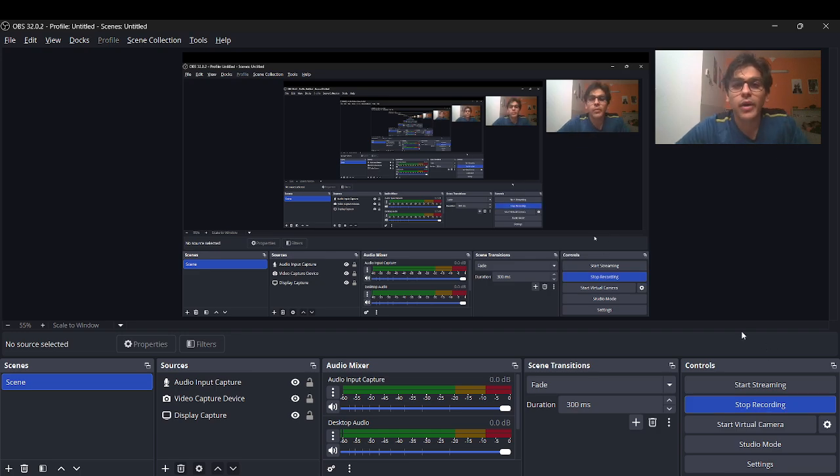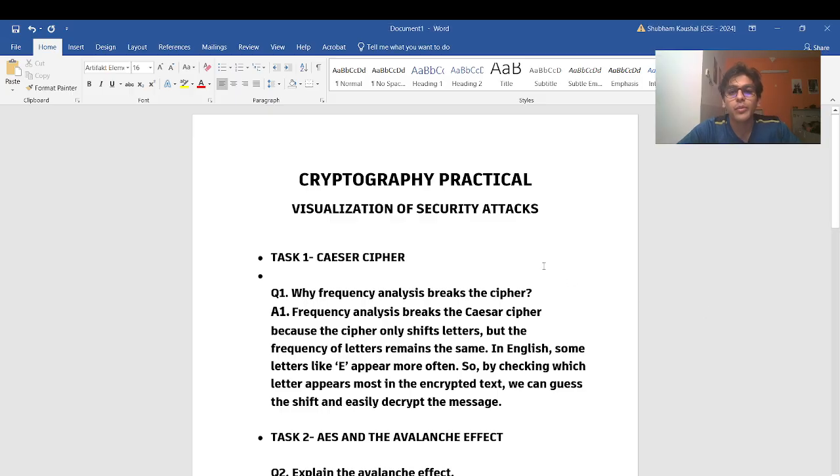Good morning, everyone. My name is Shubham Kaushal, and today I'm going to present to you the cryptography practical visualization of security attacks. So first, we'll be starting with our first task, which is the Caesar cipher.